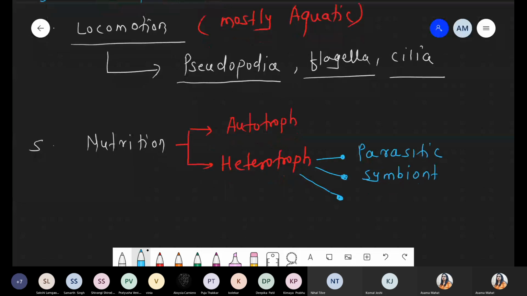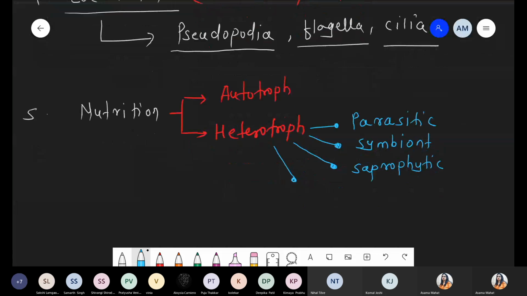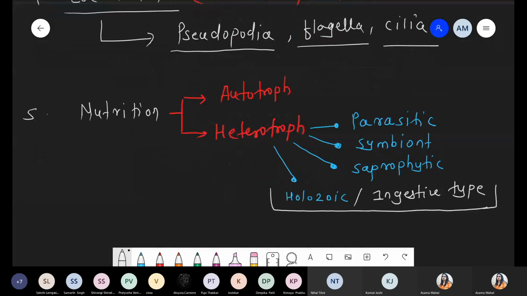Third category, maybe these belong to the saprophytic category, meaning those that survive on dead organic matter. So saprophytic will also be there. And now the last category, which is unique to Protista, because it is very common in animals as well and it starts from the Protista, that is holozoic. Holozoic, nothing but we can say they can ingest the food. These are of the ingestive type, and that ingestive type we introduce in the term holozoic.